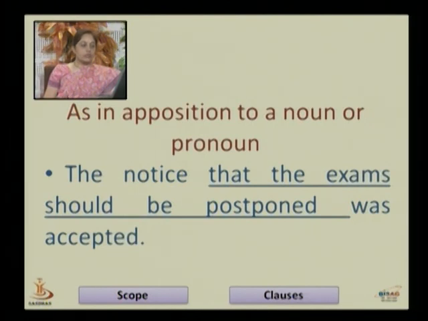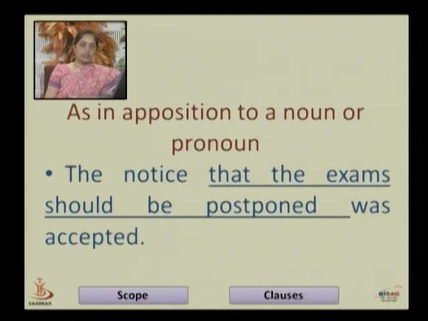Here that the exam should be postponed is a subordinate clause. In the subordinate clause it is a noun clause, and in the noun clause it functions in opposition to a noun or pronoun. That the exam should be postponed describes the notice. So it works in opposition to a noun or pronoun. So it is a noun clause.